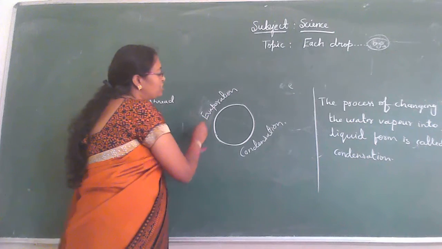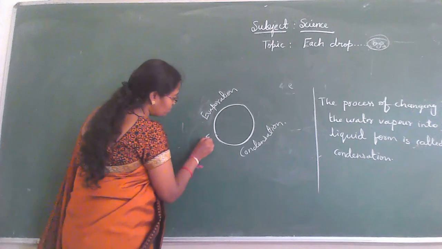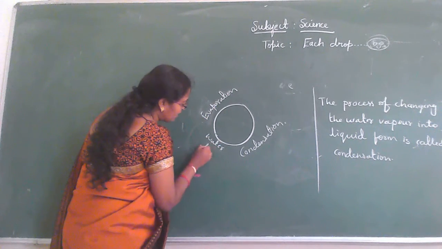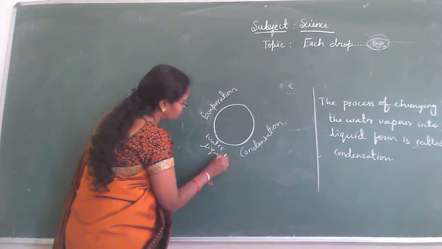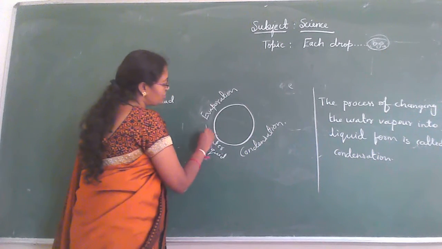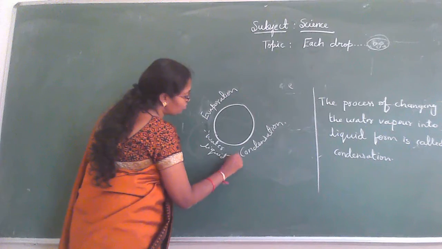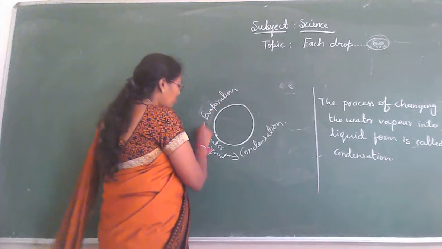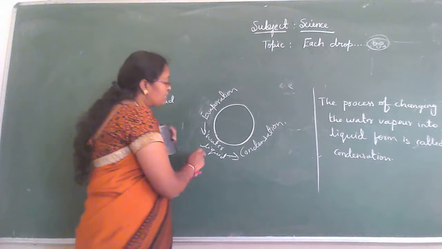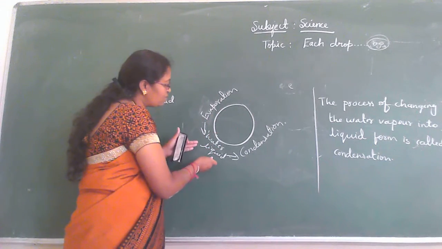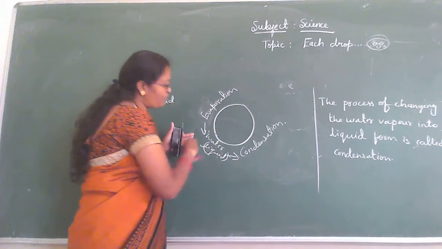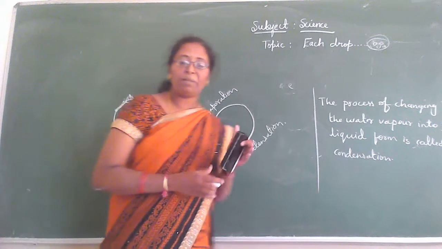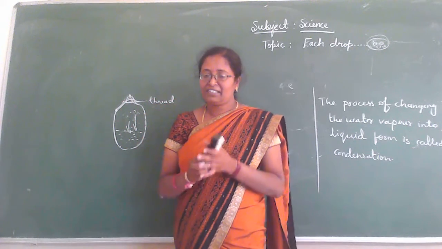So in evaporation, water in liquid form is evaporated. Then what happens? It is condensed. Isn't it?